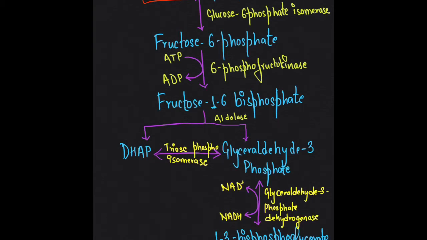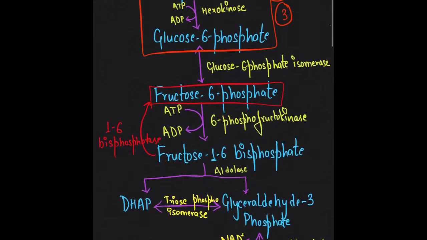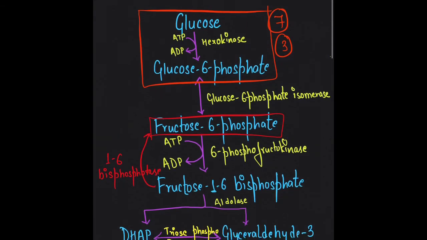So to reverse this irreversible reaction, that is initially catalyzed by phosphofructokinase, a new enzyme, fructose 1,6-bisphosphatase, acts over here, so that fructose 1,6-bisphosphate can be converted into fructose 6-phosphate. It is a key enzyme for gluconeogenesis, as it is only present in liver, kidney and intestine, and absent in adipose tissue, cardiac muscle and smooth muscle.